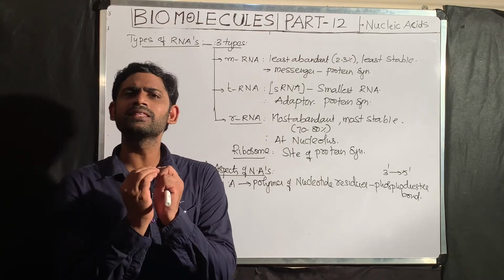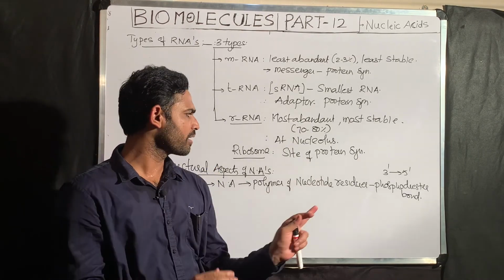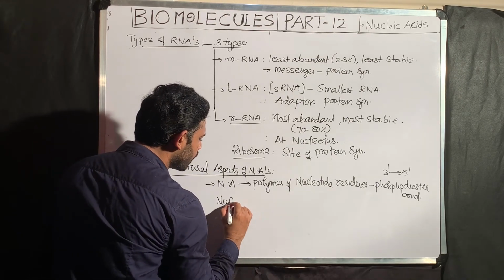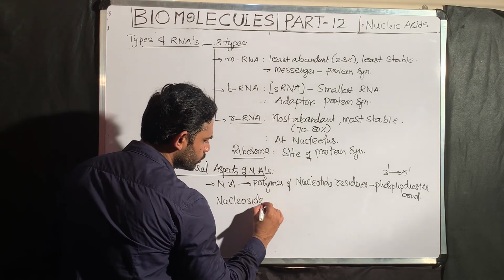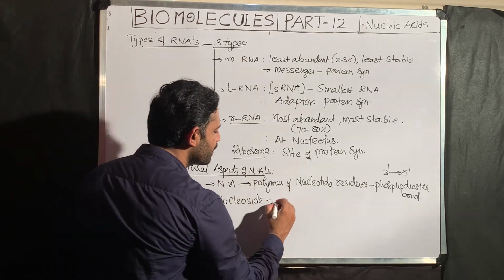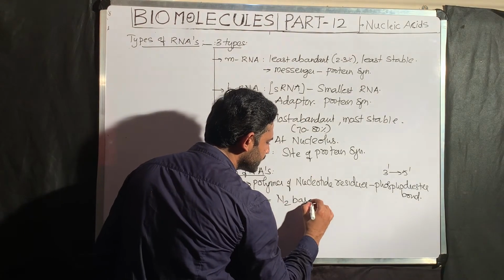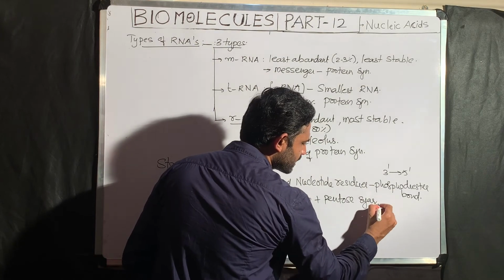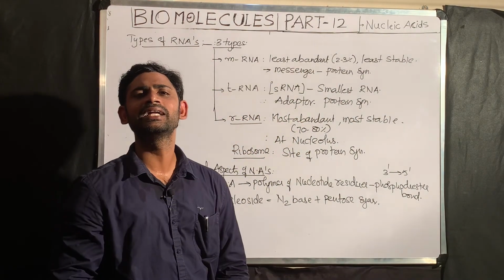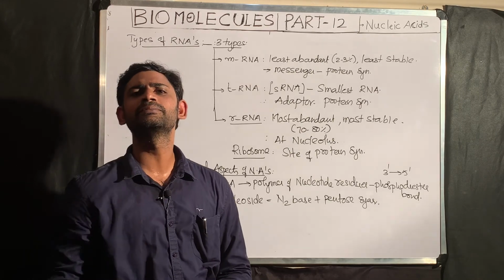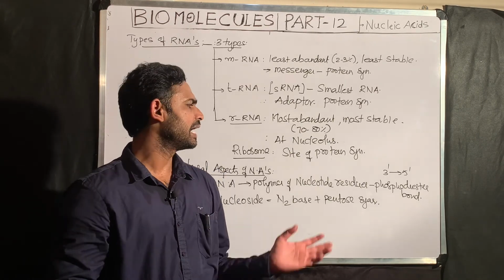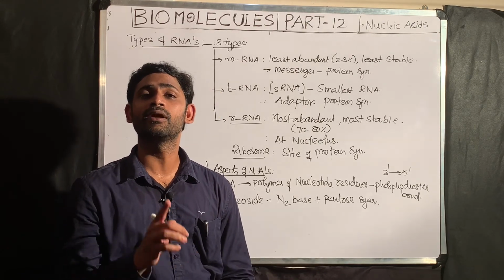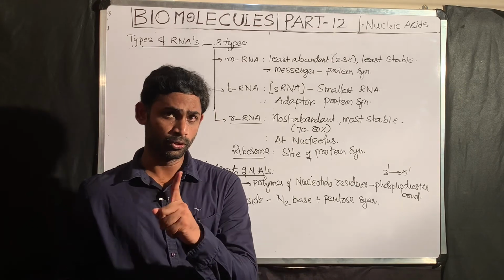Now to understand that basic nucleic acid, first we have to understand what a nucleotide is. Before that, first I will tell you what a nucleoside is. A nucleoside is a product formed by the combination of nitrogen base plus pentose sugar. Already I said, what is the fundamental difference between RNA and DNA? The fundamental difference between RNA and DNA is the sugar. RNA contains the sugar ribose, DNA contains the sugar 2'-deoxyribose. Both belong to pentose sugars.